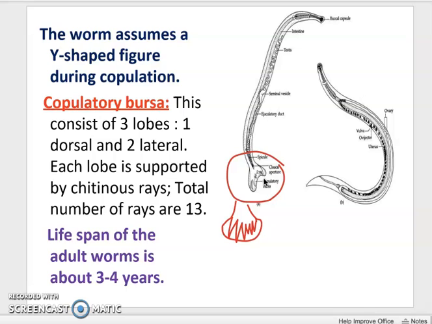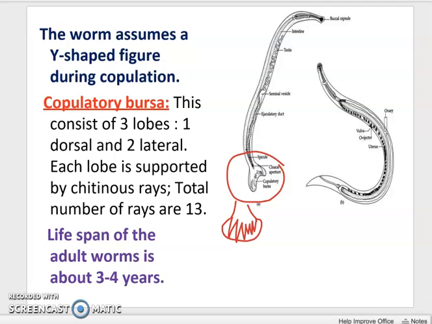The male has a trilobed cuticular expansion around the cloacal opening, called the cloacal bursa. It is to grip the female during mating, and it is absent in the female. The bursa is supported by rays like ribs. Protruding from the cloaca is a pair of long, slender copulatory spicules, or penile setae, in the male, and these are absent in the female. So that is about the sexual dimorphism seen in these organisms.